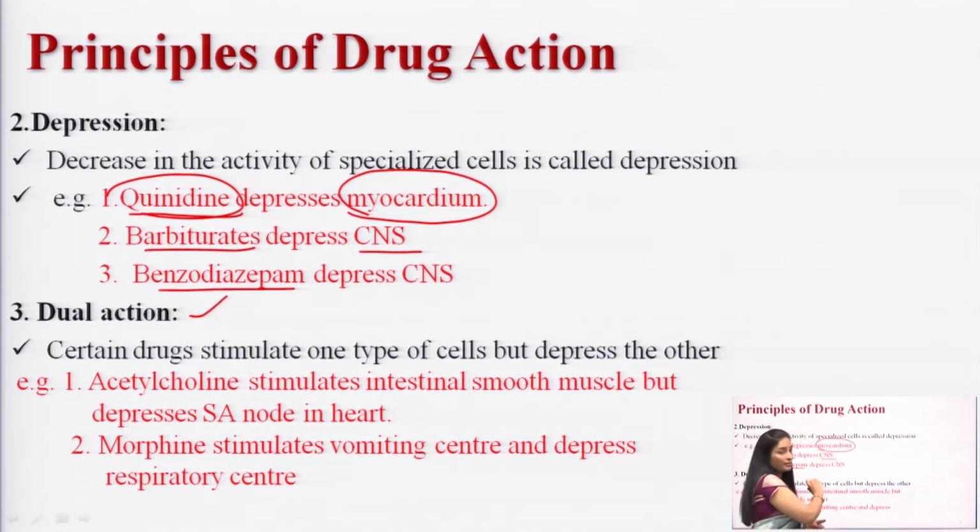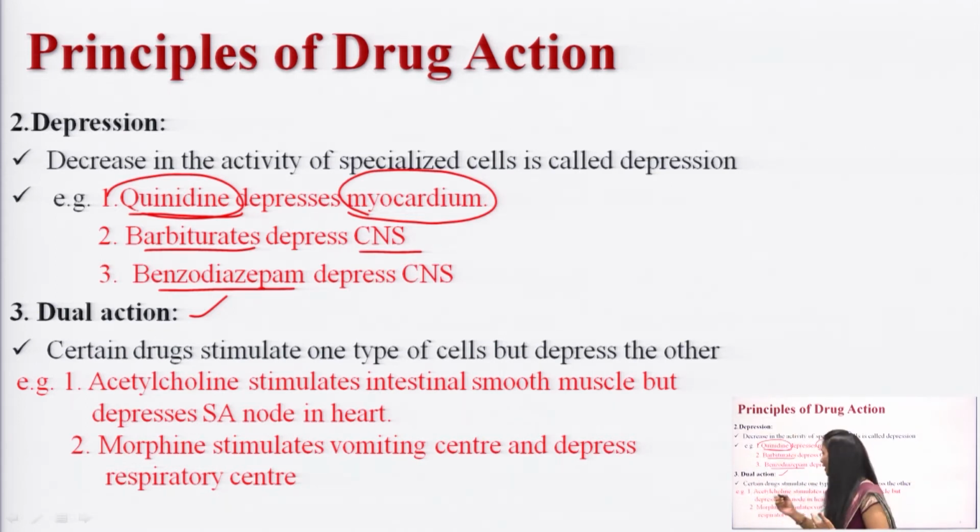Okay, next we will see the dual action. The name represents dual action, it has twice the action. What is the dual action? Here the drug is the same, and the action seen is dual. In one type of system it will cause stimulation and in another system it will cause depression. So, this is called a dual action.